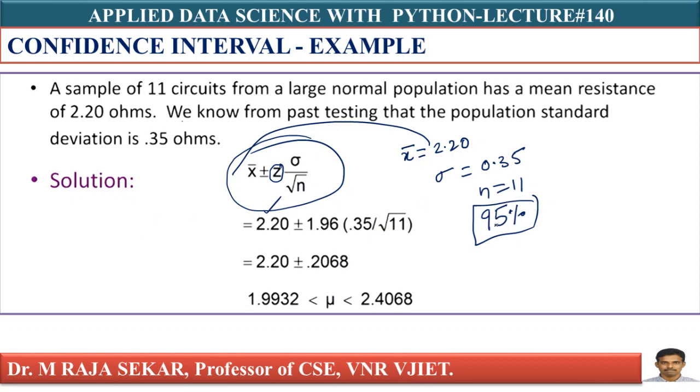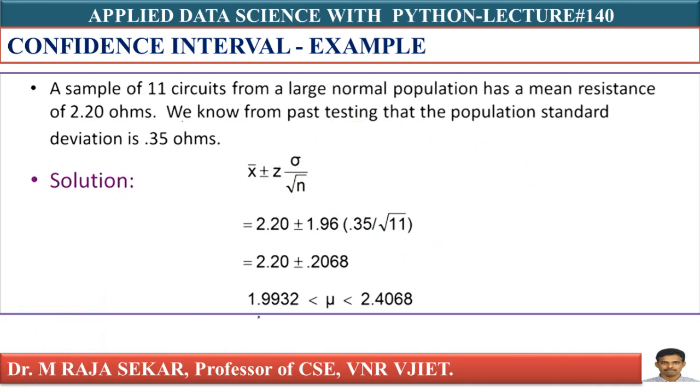At 95%, what is my z value? 1.96. My sigma value is 0.35 divided by root n, that is root 11. If I simplify, I must add and subtract. This is my confidence interval. Confidence interval means it must have a lower limit, this is my lower limit, and this is your upper limit.